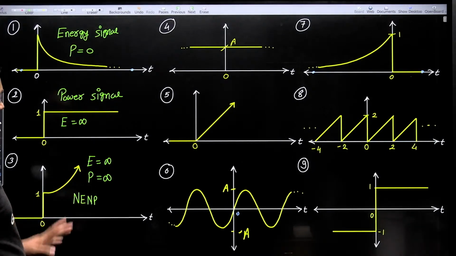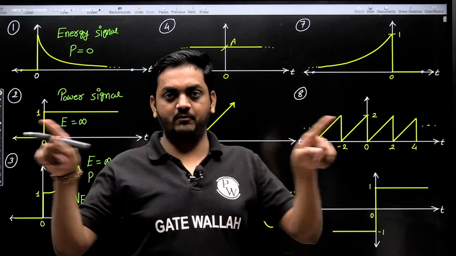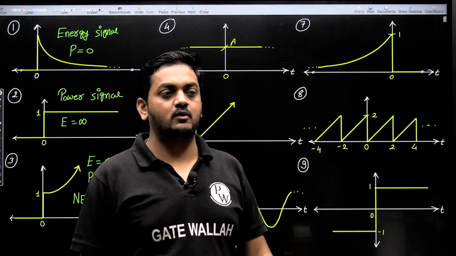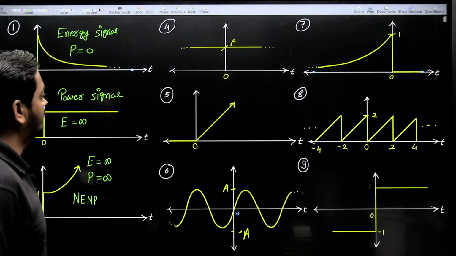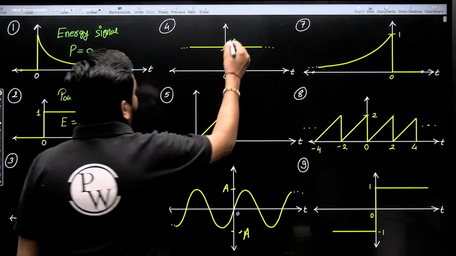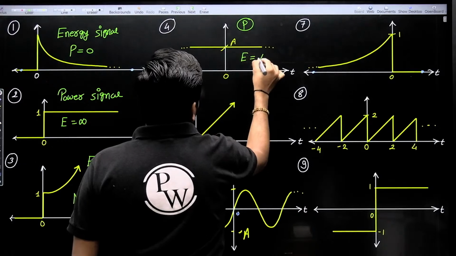Okay, neither energy nor power signal. Clear? Now this one, guys. Again, this is constant amplitude for the infinite duration. So this is also a power signal, and a power signal requires finite power.